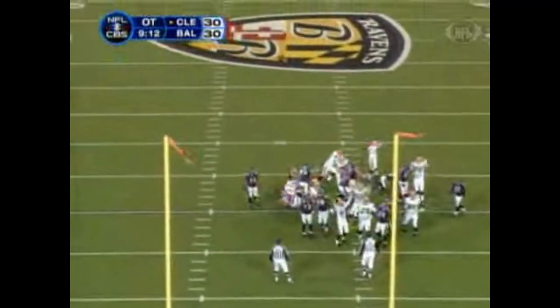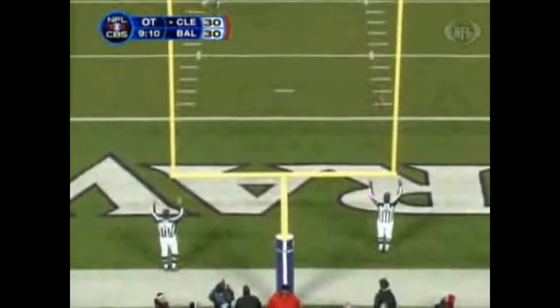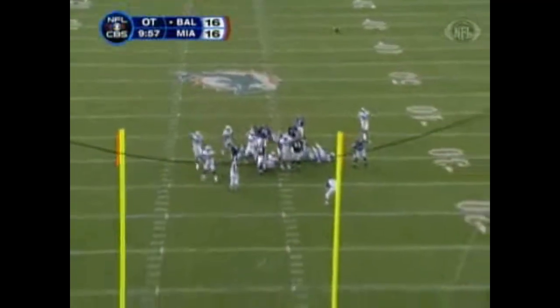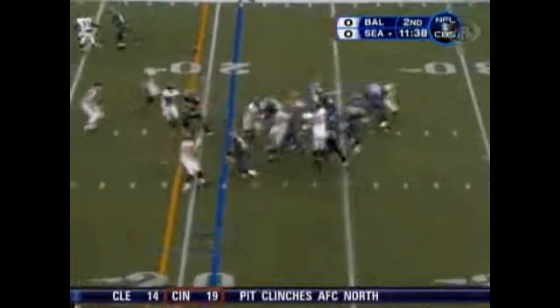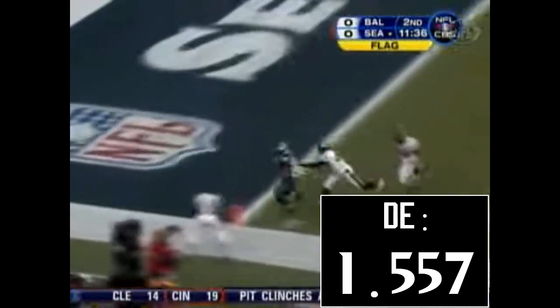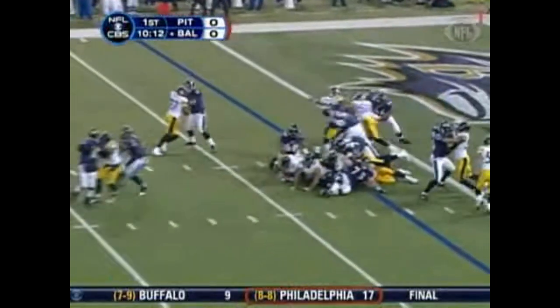a dogfight, and an overtime loss to Miami. That was the Dolphins' only win that season, thanks to a missed field goal in the opening drive of overtime. The defense was solid like the Ravens defense always is during those years, but head coach Brian Billick just couldn't fix the offense and was let go after the season for John Harbaugh.